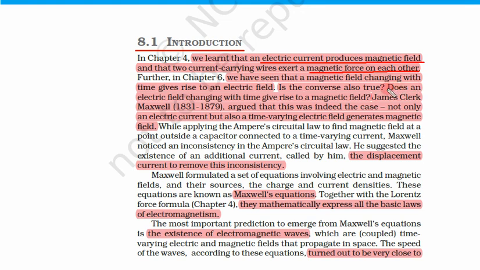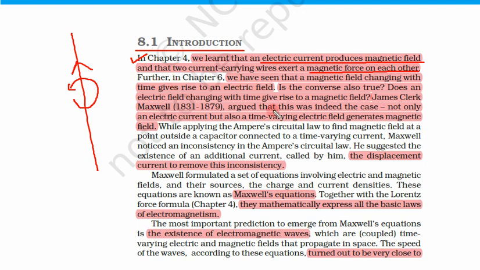Any flowing electric current produces a magnetic field. You remember the example of a wire: if the current is flowing in this wire, there would be an associated magnetic field in this direction. This is the direction of the current and this is the direction of the magnetic field. So this we learned in chapter 4.